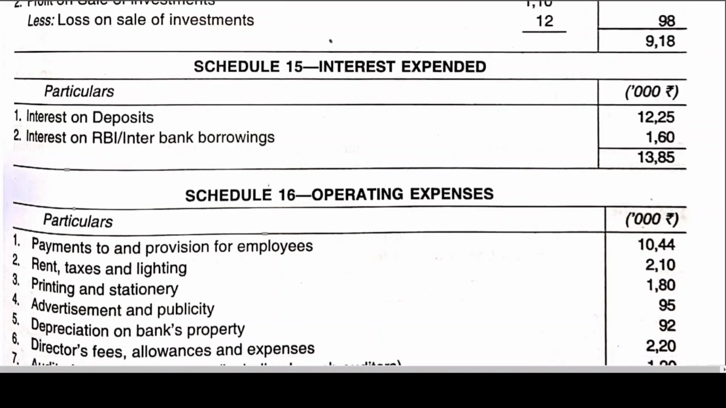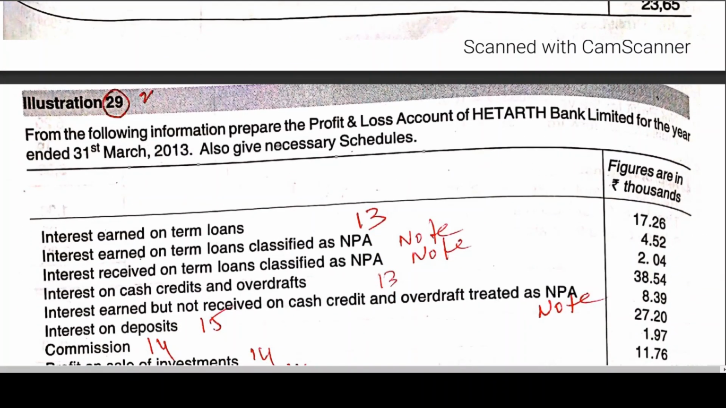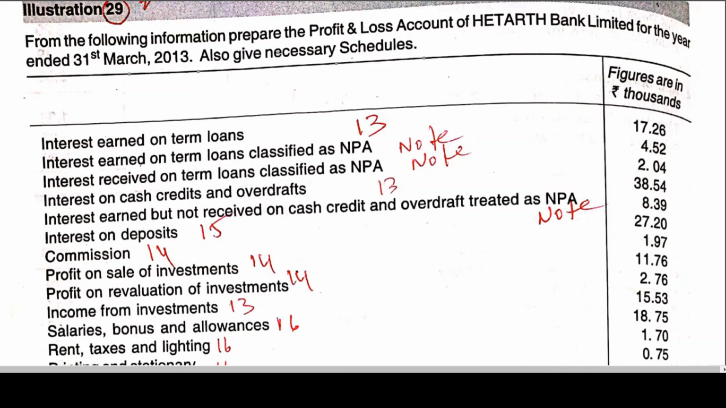Hope you all are following this. It's only depending upon your remembering the things. Before I start, you can have a look at it. From the following information, prepare a P&L account of Het Arth Bank Limited for the year ended 31st March 2013. Also give the necessary schedules. Okay, P&L account they are asking, also necessary schedules. That means it's part and parcel of the problem. You can go through this. They have written this. Then I'll start explaining this.